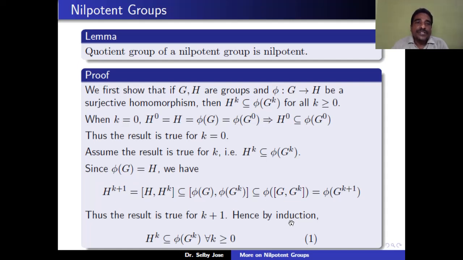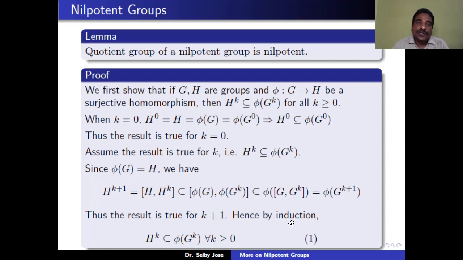So we prove this by induction on k. When k is equal to 0, by definition H0 is equal to H. But phi is a surjective map, so H is equal to phi of G. And G is equal to G0, so phi of G is equal to phi of G0. Therefore, H0 is contained in phi of G0. Therefore, the result is true for k equal to 0.